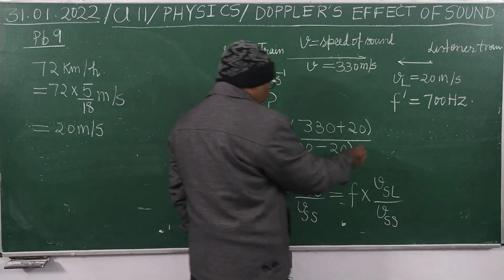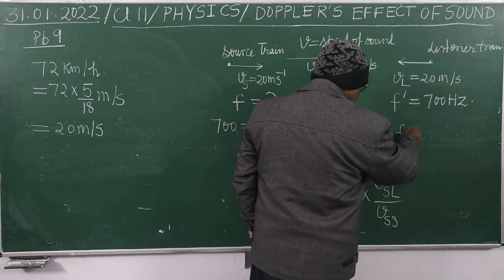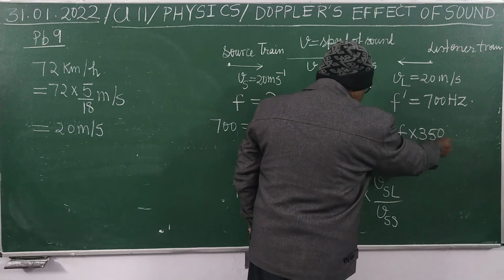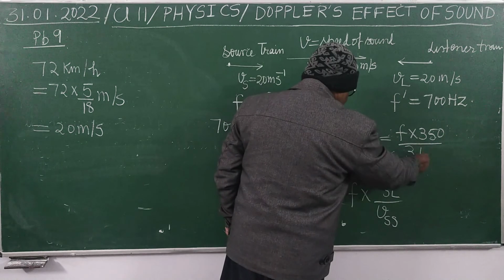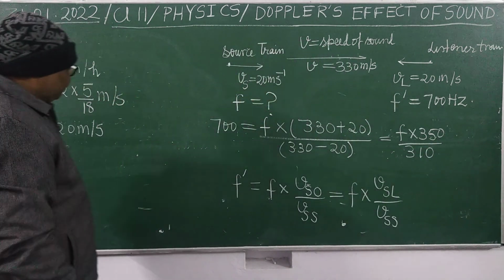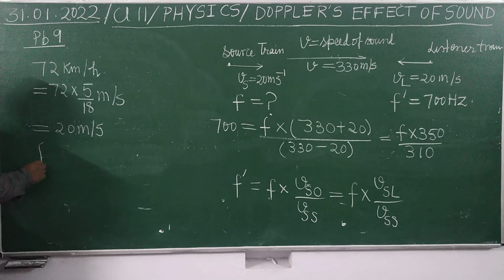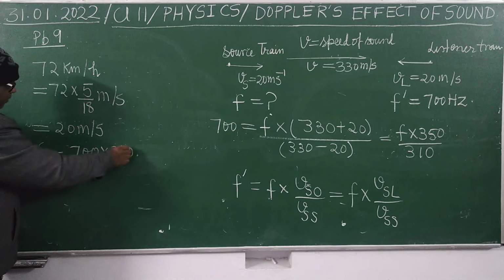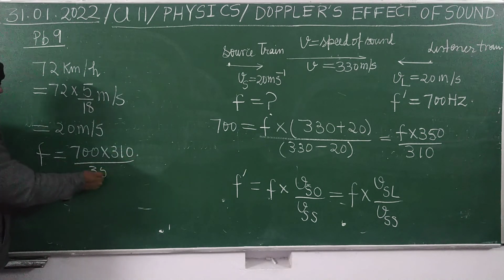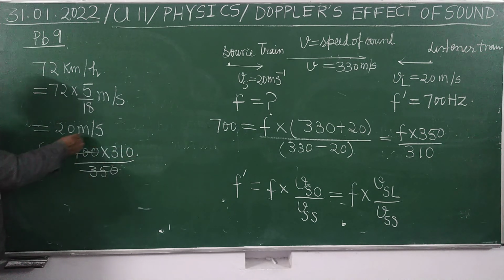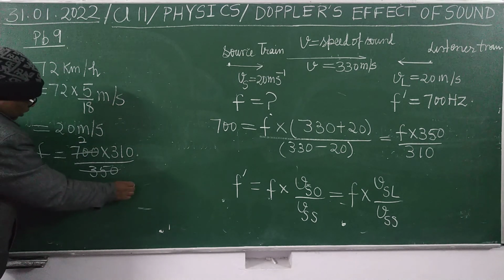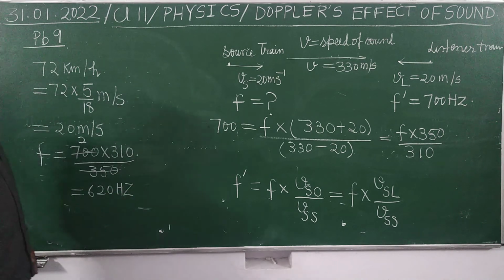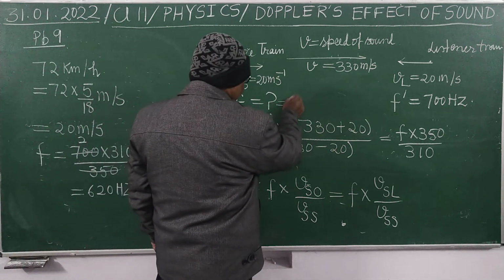When you simplify, it will be f into 350 upon 310. So f equals to 700 into 310 divided by 350. So it will be 620 hertz. That is the actual frequency that you have calculated.